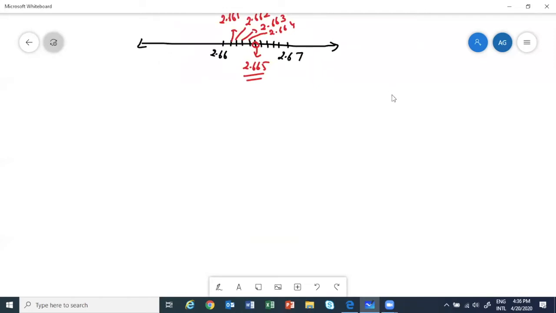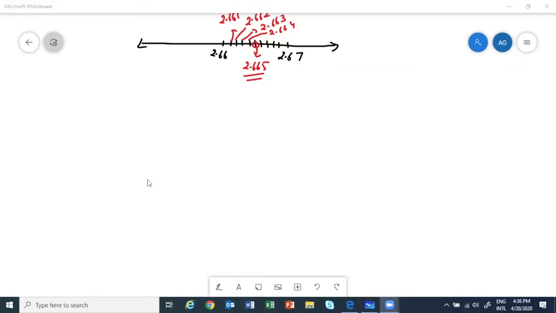Even if they omitted it, it doesn't matter, because we are trying to understand that all real numbers can be plotted on the real number line. That is why we call them so. Even if they have omitted it, you should still know how we can plot.